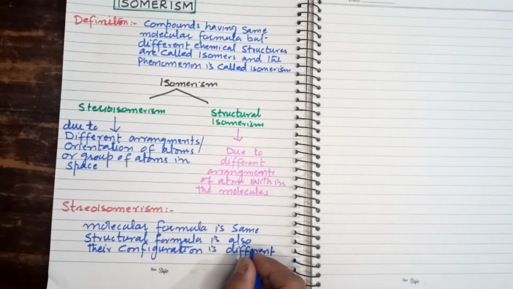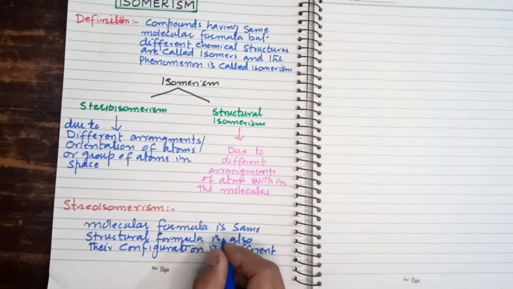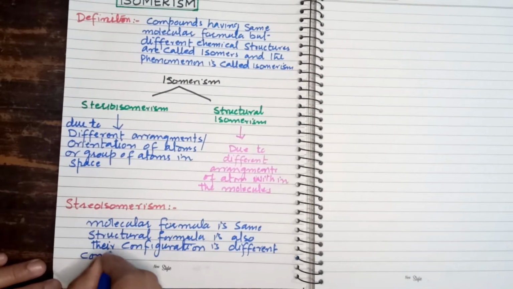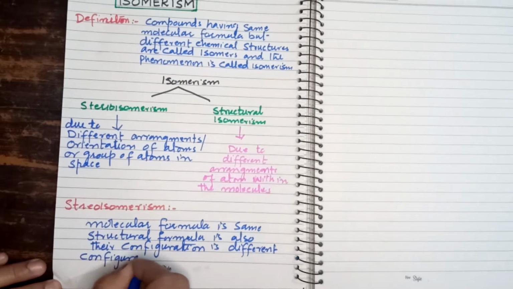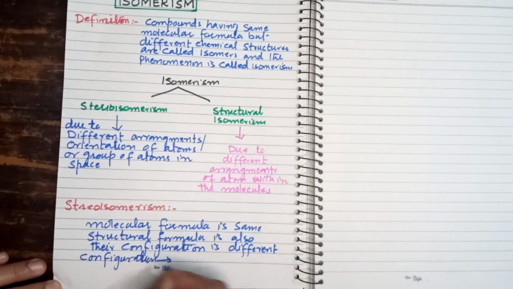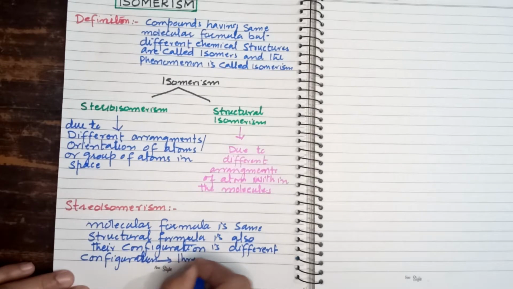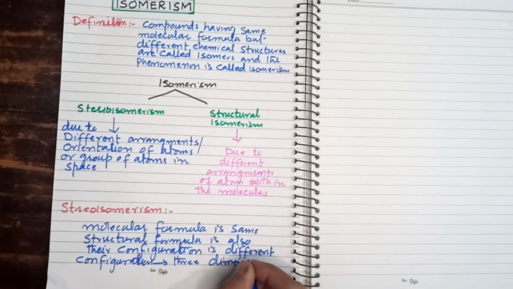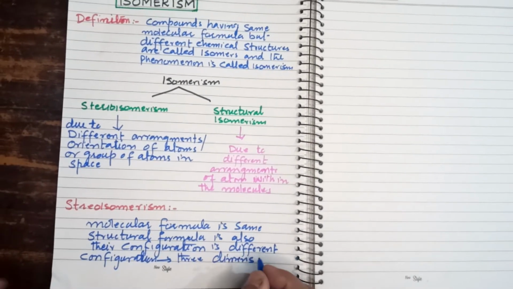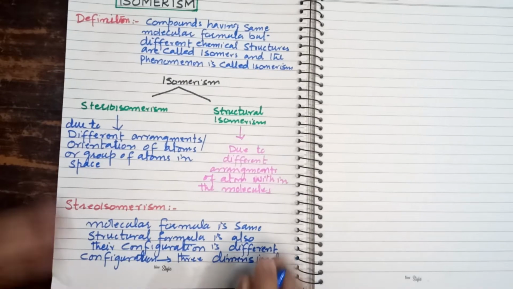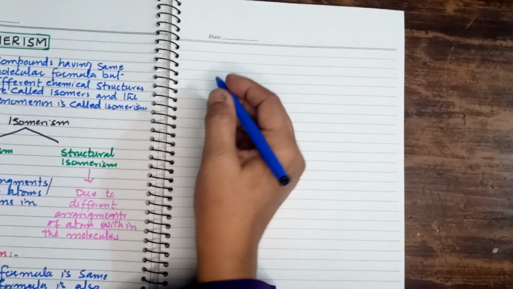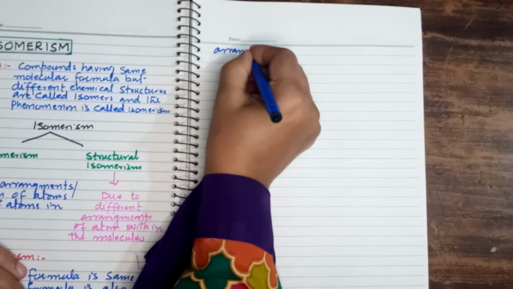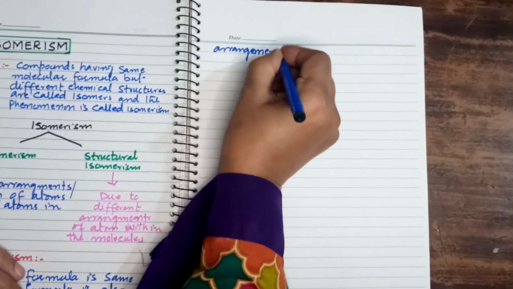Configuration means the three-dimensional arrangement of atoms in space.